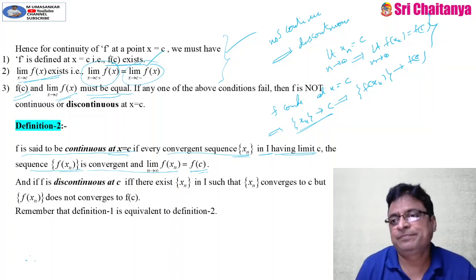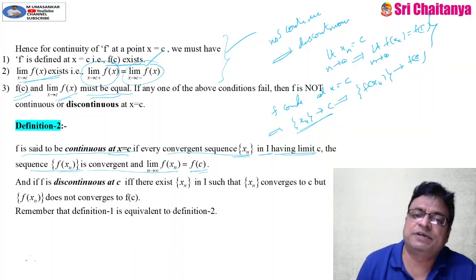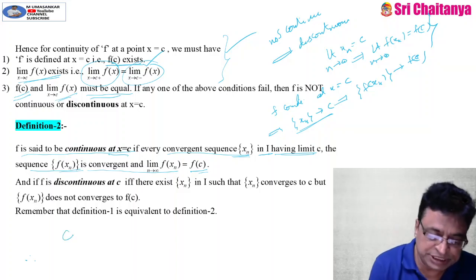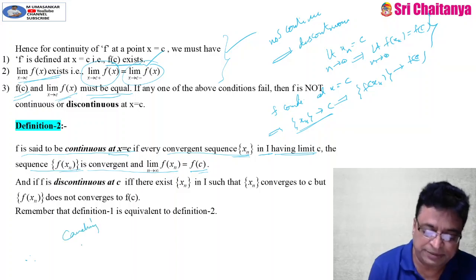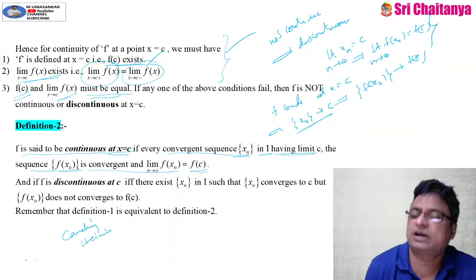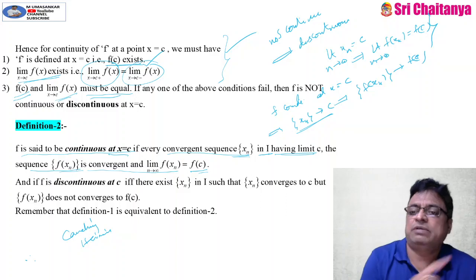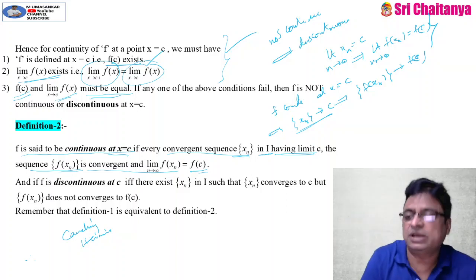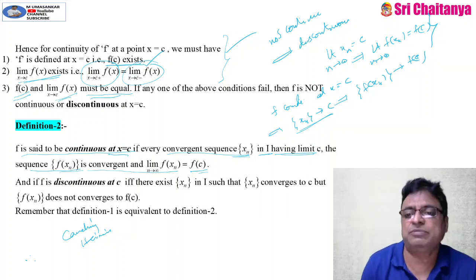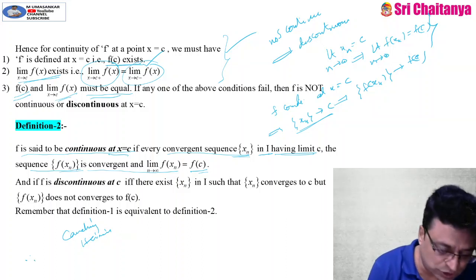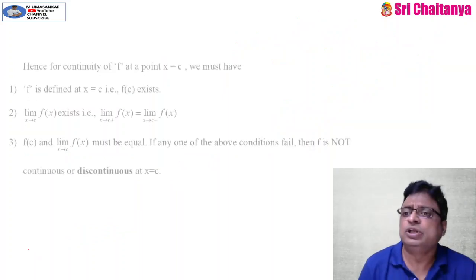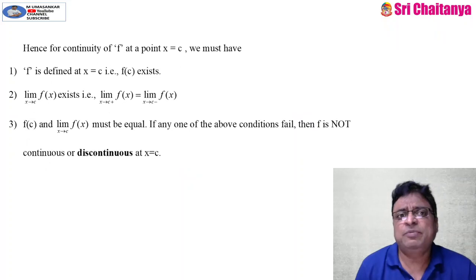This is another definition for continuity of the function, also called Cauchy's definition of continuity or Heine's definition of continuity. This term I have used in our limit session also. The same thing I am telling here, instead of limit I am using continuity. The same thing holds good here in the continuity chapter. Okay, my friends, so this is about continuity of the function at a point.